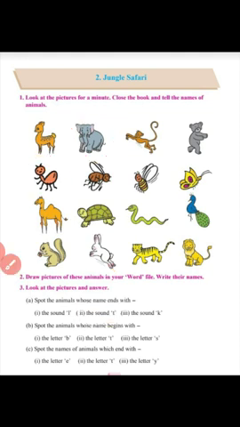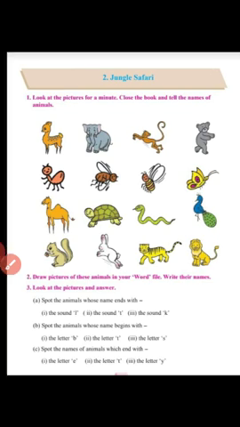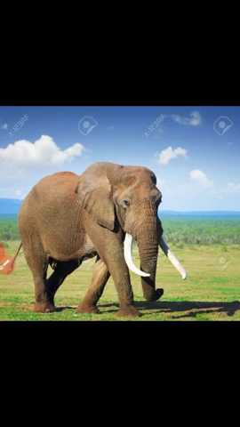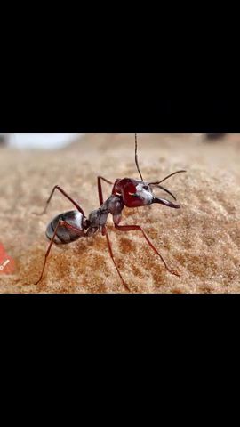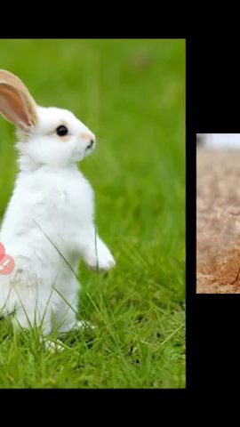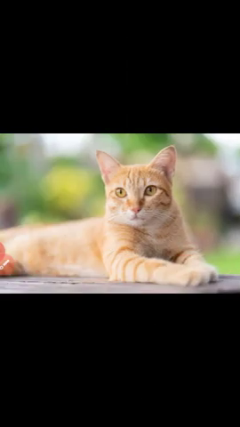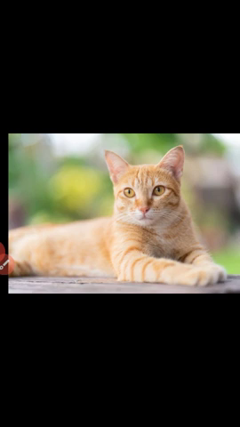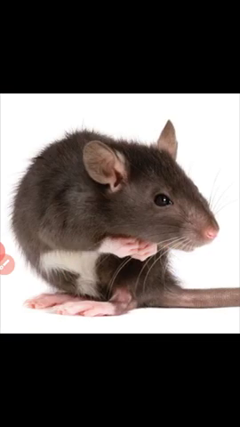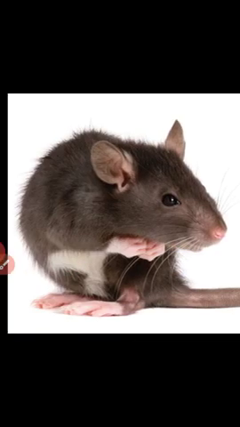Okay children, now look at the pictures of the animals. This is an elephant, ant, rabbit. Here you can see the picture of a cat. Now cat also end with the sound T, C-A-T, cat. Here you can see the picture of a rat. The name of the rat also end with the sound T.